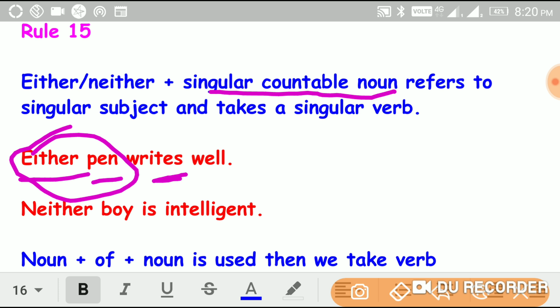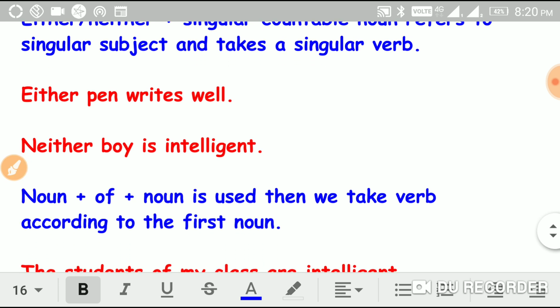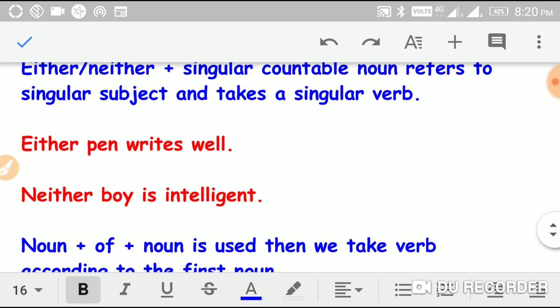Another example is here, neither boy is intelligent. See here, neither boy. Boy is a singular noun, and neither boy refers to a single subject, and they take "is" as the singular verb.